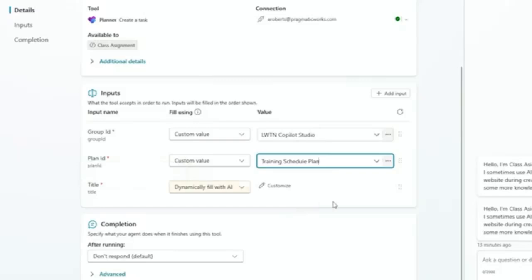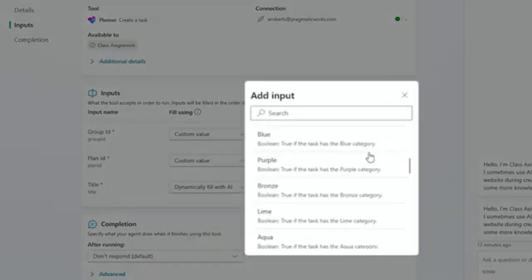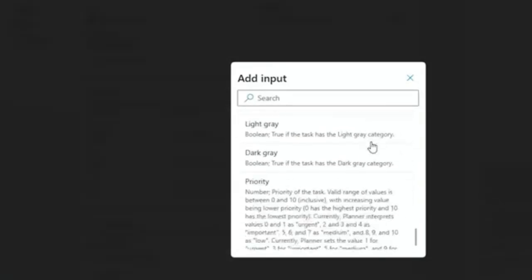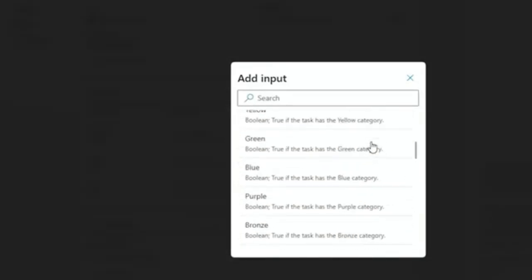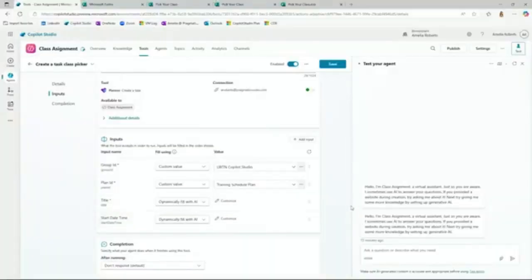Now, title, I'm going to dynamically fill with AI because it's going to pull that information from the Excel that's coming from Microsoft Forms. There's another input that I actually want to add. So I'm going to add an input. Now you can see there's a couple options in here. If you scroll through, these are all the different inputs that can go through to Microsoft Planner. The one I want is the start date time because the date that they prefer is the day I would want this task to start. So that's what I'm going to choose. I'm going to leave those to dynamically fill with AI. Go ahead and hit save.